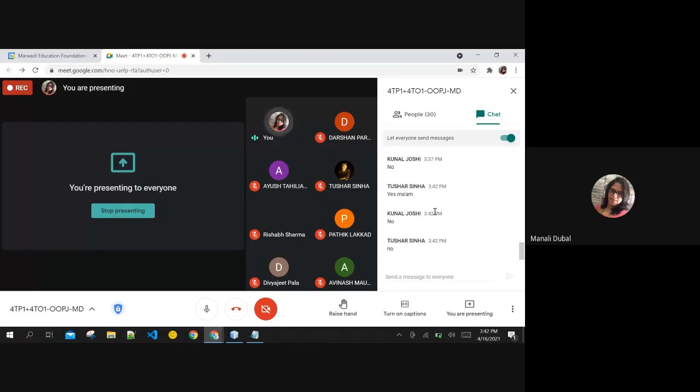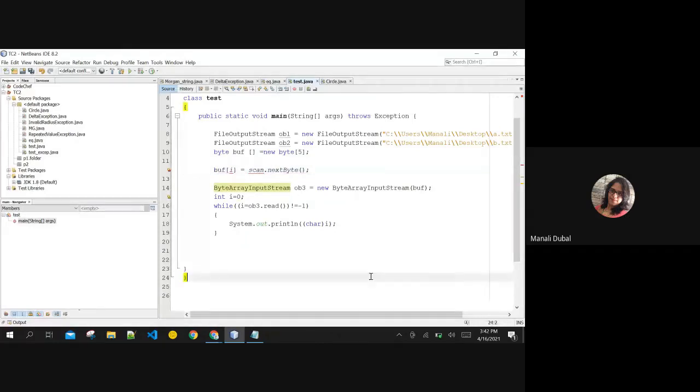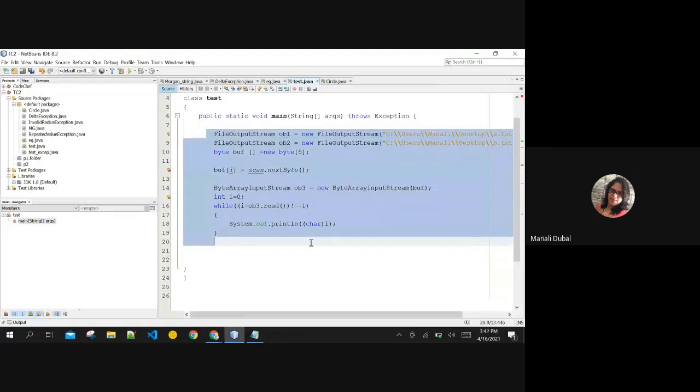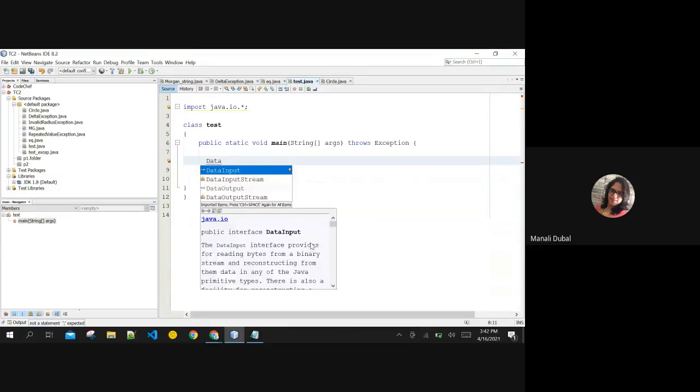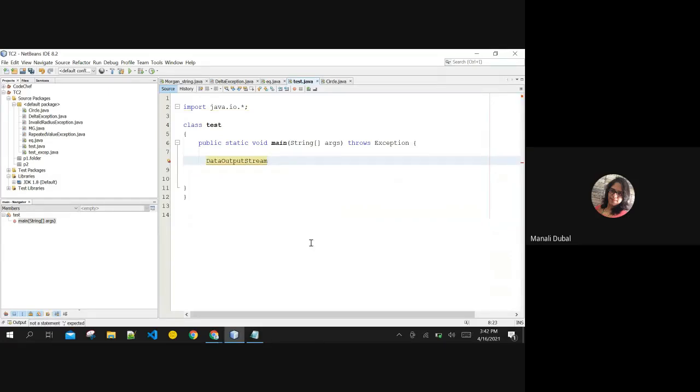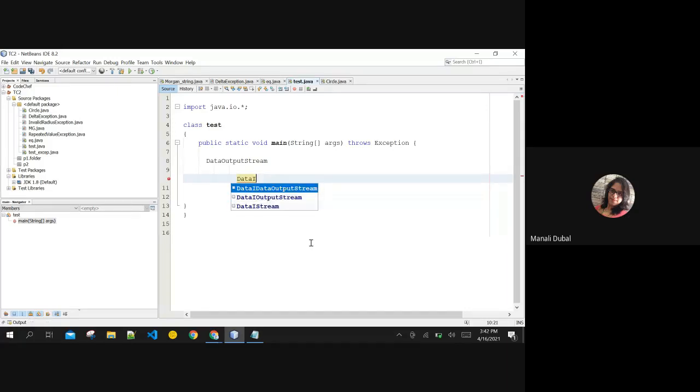Okay. Then please try one program. Please try this question. Try to use this data output stream class. The data output stream for writing to files, just like you have done with file output stream and file input stream. Same thing you can do with data output stream also. Try to use the class data output stream in your program and try to output the data to the file, and also use data input stream to read the data from your file. Please try these 2 things.